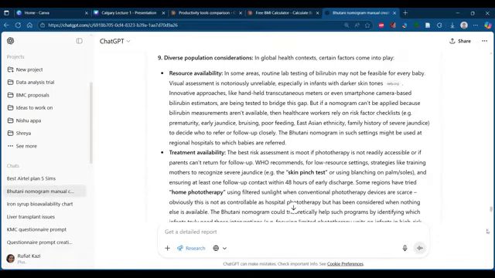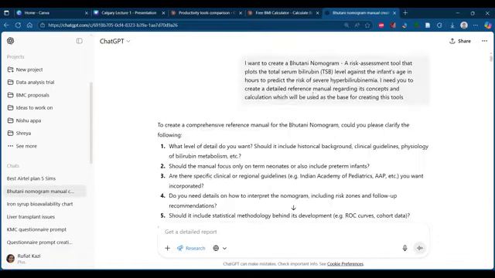Okay, so this was the file. What I did is I gave this particular prompt: I want to create a Bhutani nomogram, a risk assessment tool that plots the total serum bilirubin level against infants' age in hours to predict the risk of severe hyperbilirubinemia. I need you to create a detailed reference manual regarding its concepts and calculation, which will be used as a base for creating this tool.